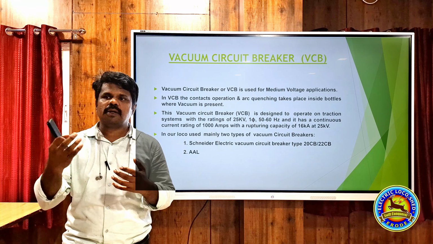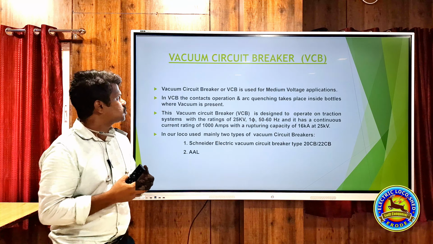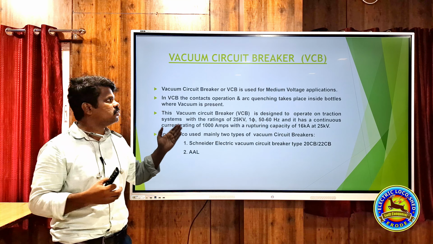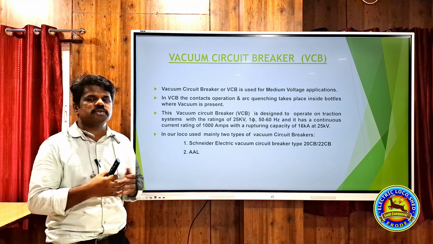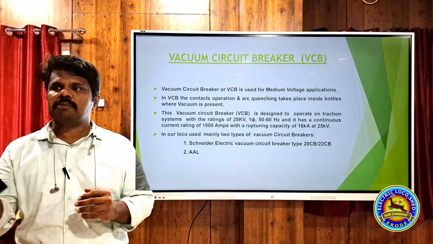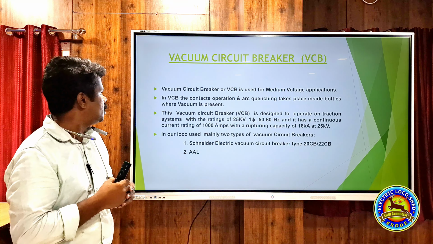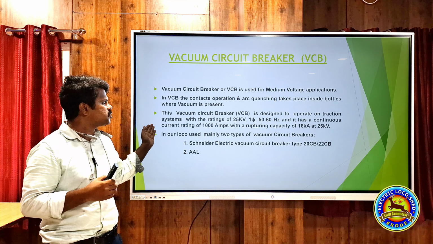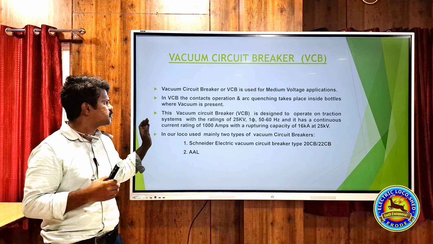If vacuum is present in that area, the arc will be extinguished immediately, and there won't be any other problem in the circuit. So in our locomotive, we use vacuum circuit breakers, which are used for medium and high voltage applications. Our vacuum circuit breaker rating is 25 kV, 50 to 60 hertz.